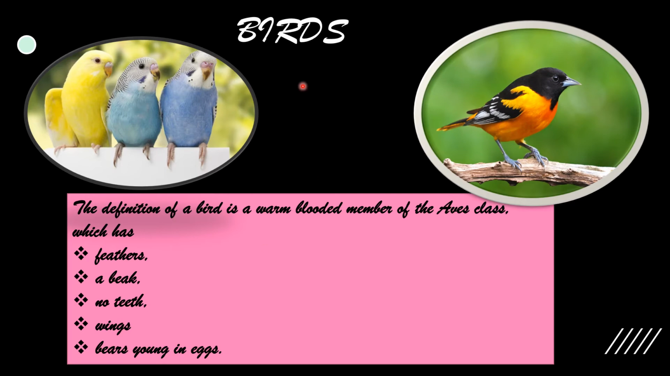The next one is birds or aves. See the bird's picture. The definition of a bird is a warm-blooded member of the aves class which has feathers, a beak, no teeth, wings, bears young in eggs. So you can say birds are animals that can fly.